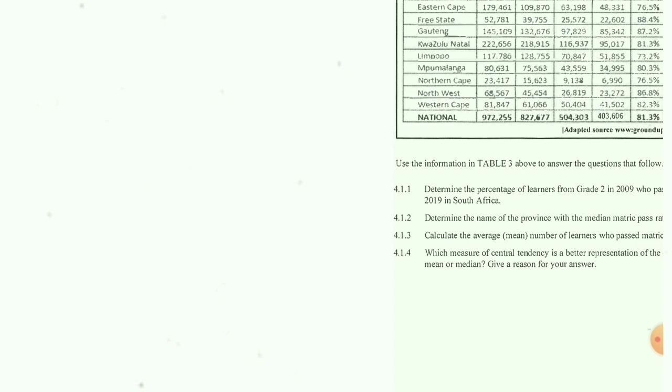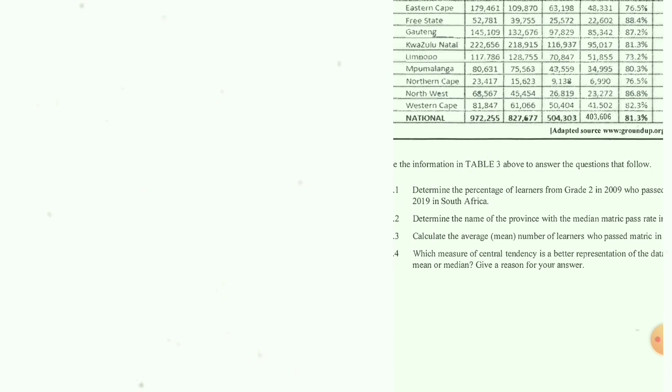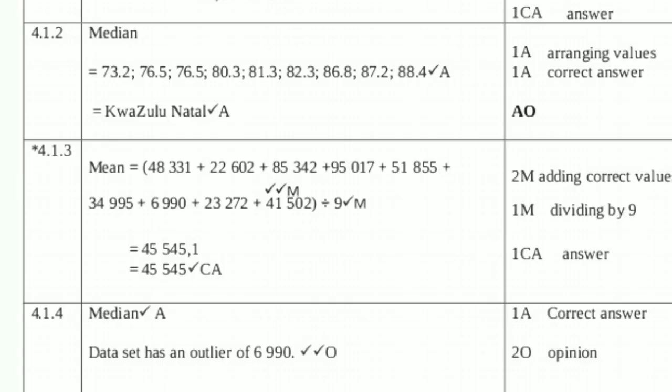4.1.4. Let's go, guys. Which measure of central tendency is a better representation of the data? Mean or median? Give a reason. So this one actually requires you to have common sense, which means it's median. The data set has an outlier of 6,990. That's the answer there.